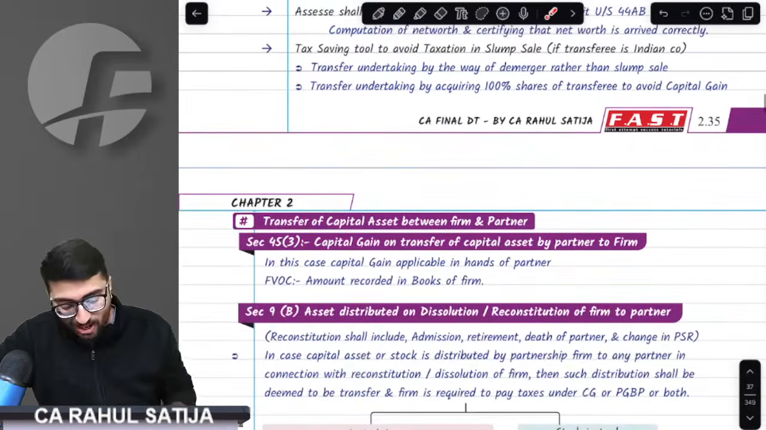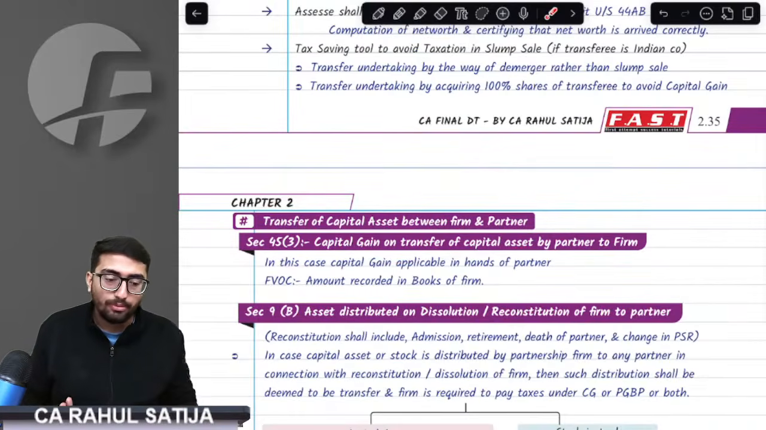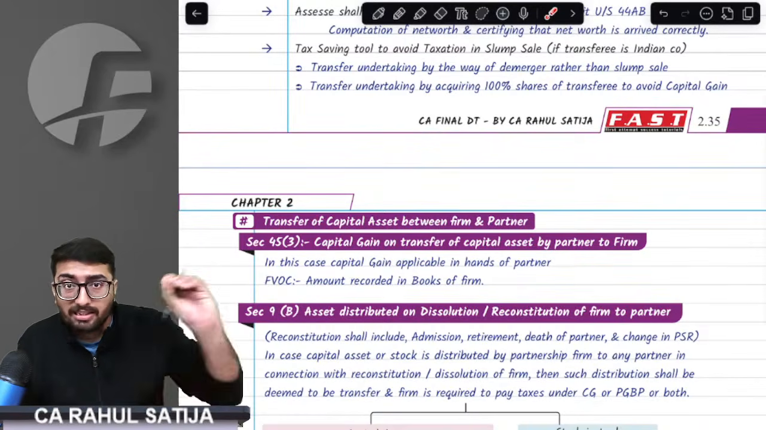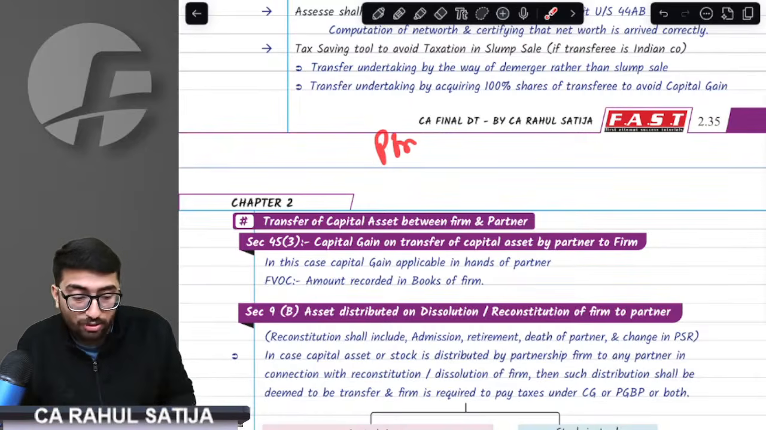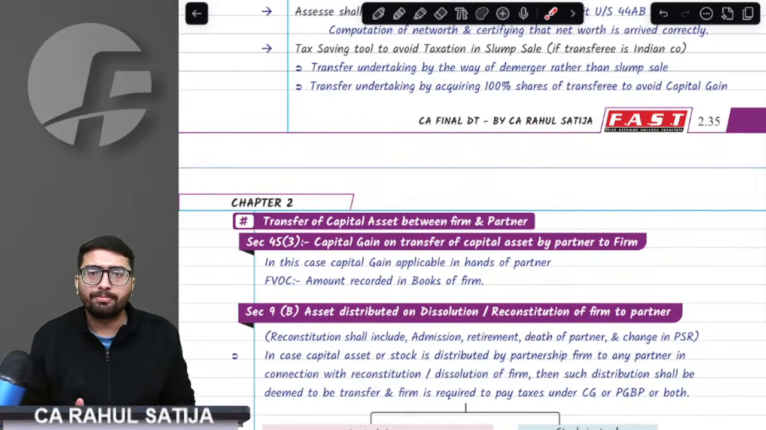Okay. Now, very important section. Take a long breath and then we start. What this section is all about. Understand this point. If any partner transfers any asset to a partnership firm, partner transfers to firm, or firm transfers to partner, we need to understand the taxation of both the cases.